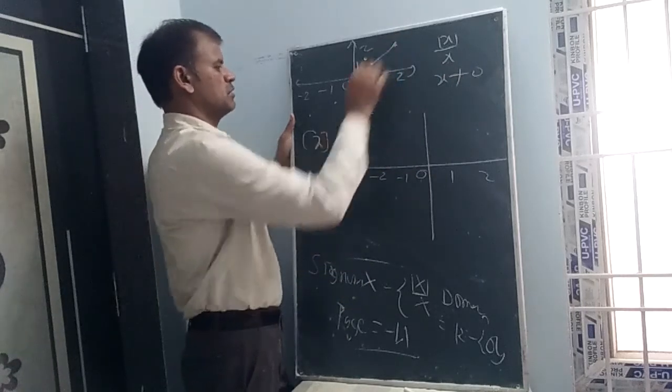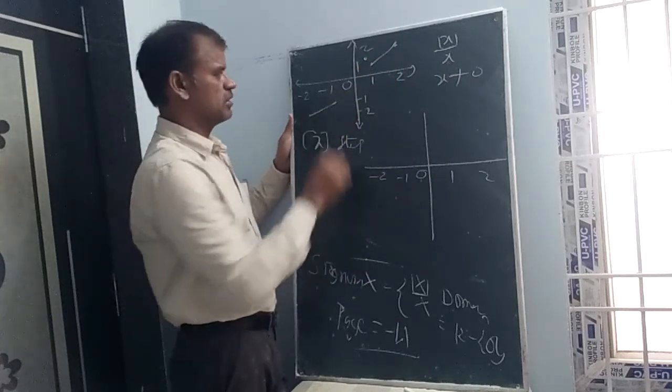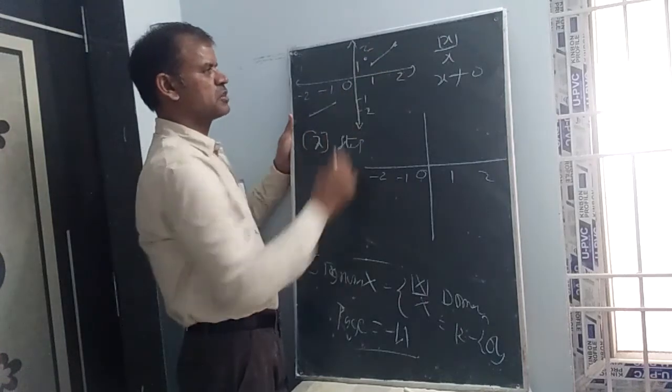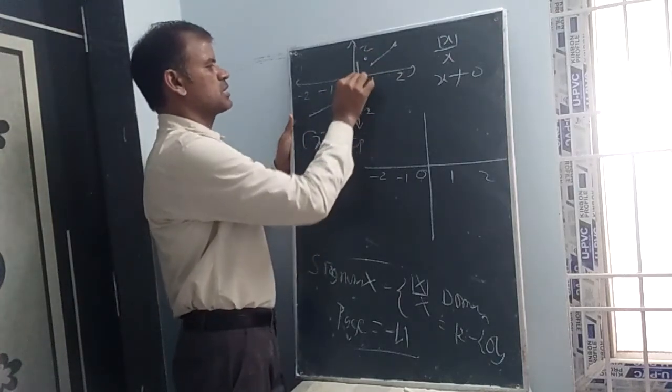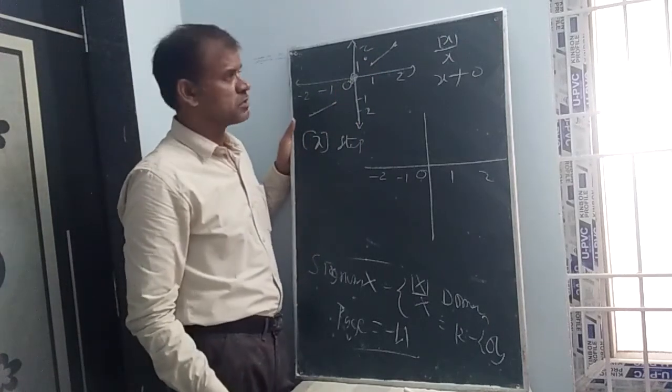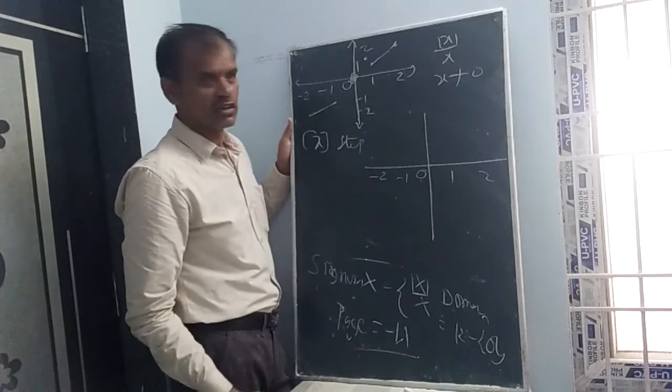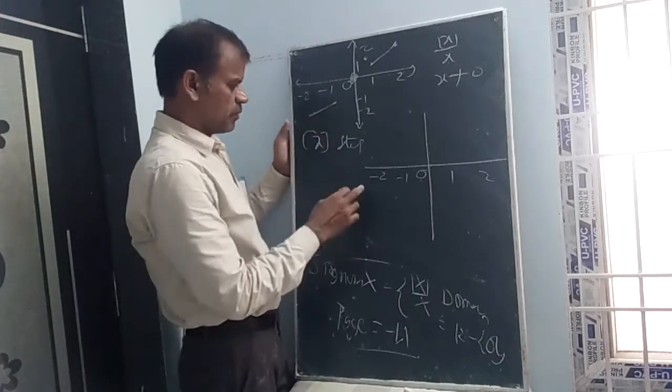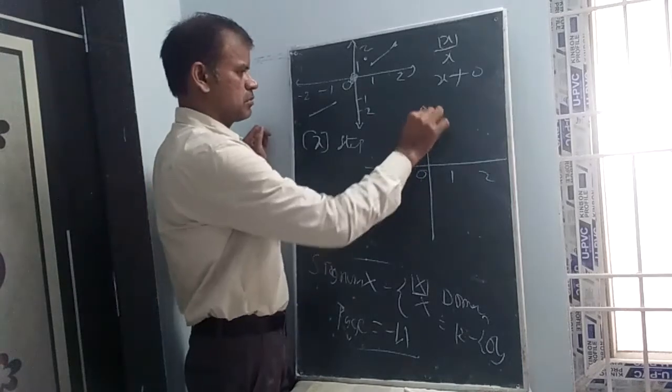So you can draw, join like this. This is separated, this is separated. This is continuous on the left, maybe this is also. But whenever x not equal to 0, then it is continuous. But whenever x is equal to 0, it is not continuous. Simply you can leave. Now, -2.